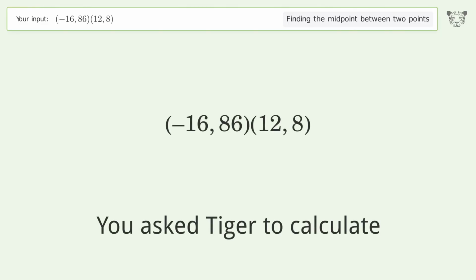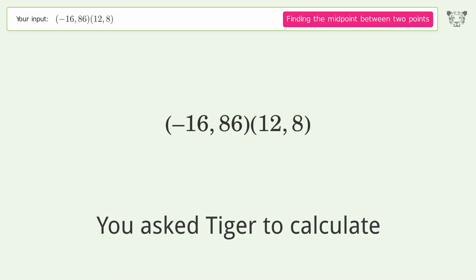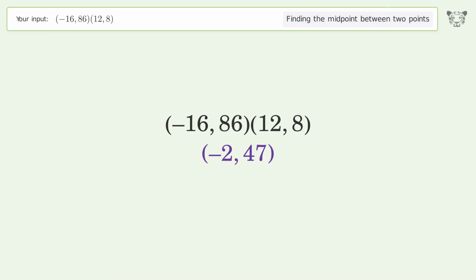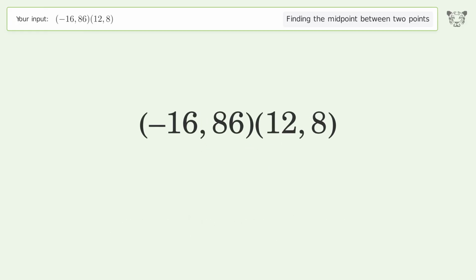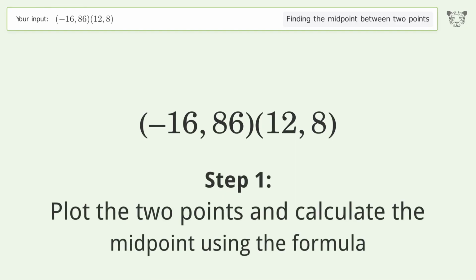You ask Tiger to calculate. This deals with finding the midpoint between 2 points. The midpoint between the 2 points is -2,47. Let's solve it step by step. Plot the 2 points and calculate the midpoint using the formula.